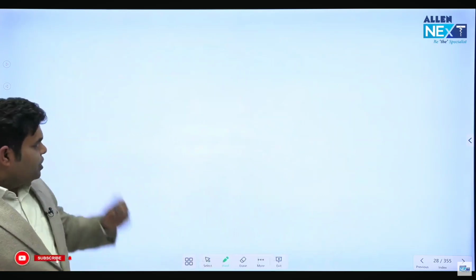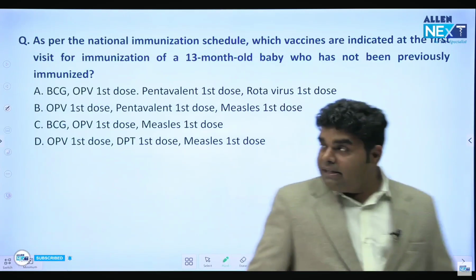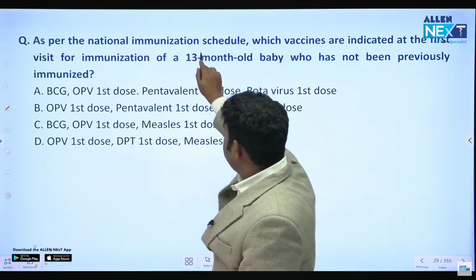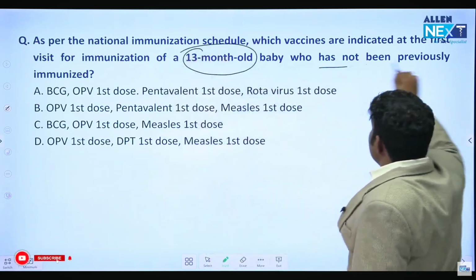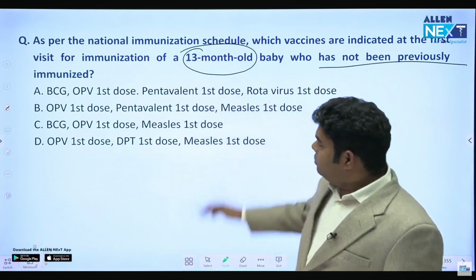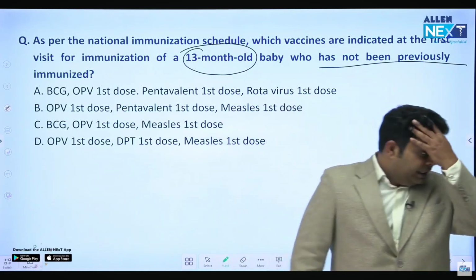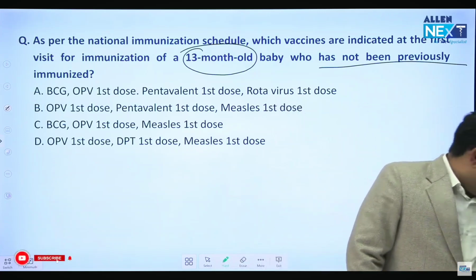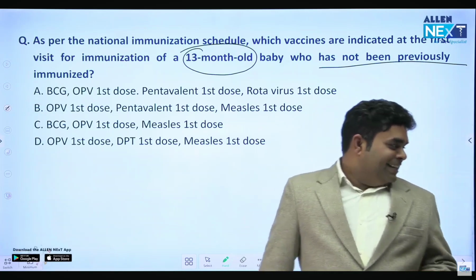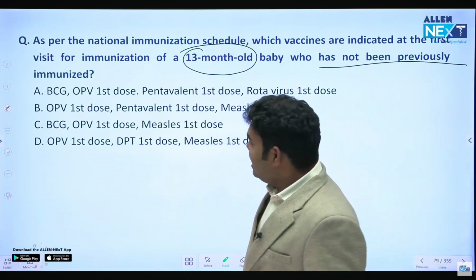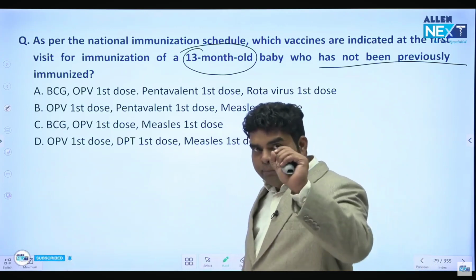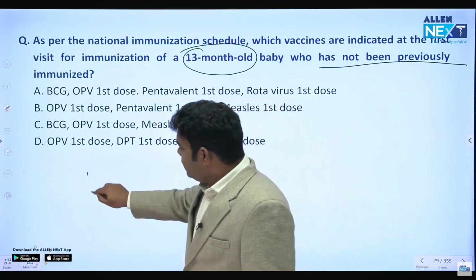Okay? चलो, next question. This is the national immunization schedule, and there is a child who came at 13 months, and there is no immunization in the past in this kid. So what vaccine will you give? Can you answer this question? Try to get the answer if you know it. To answer this question, you should remember one important point, that rotavirus,